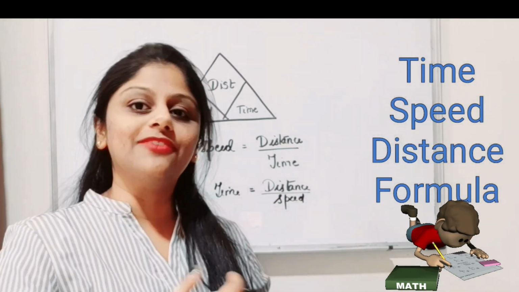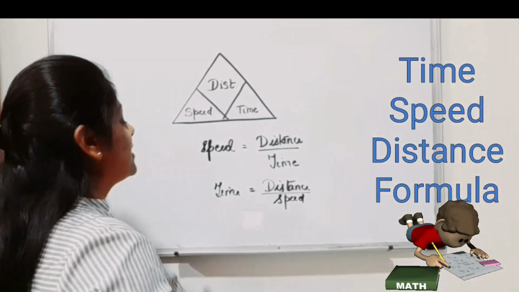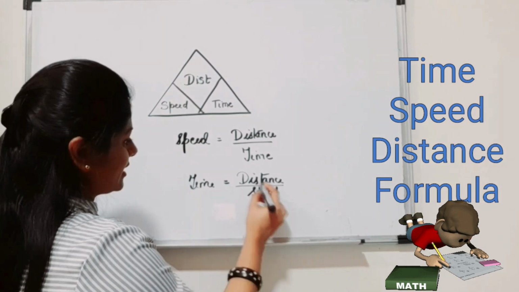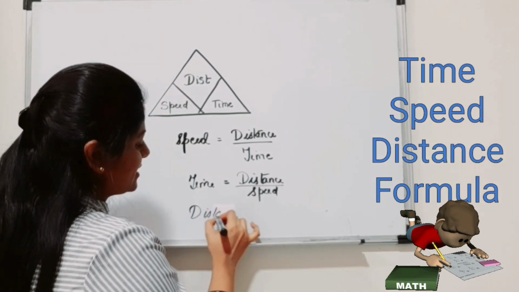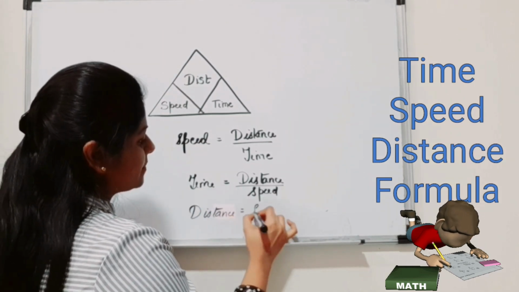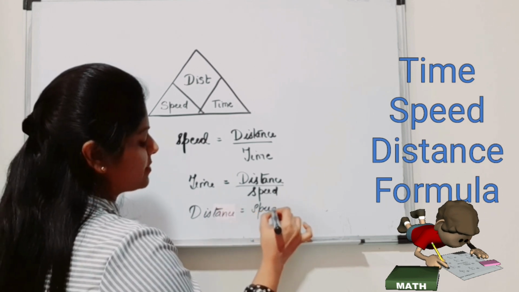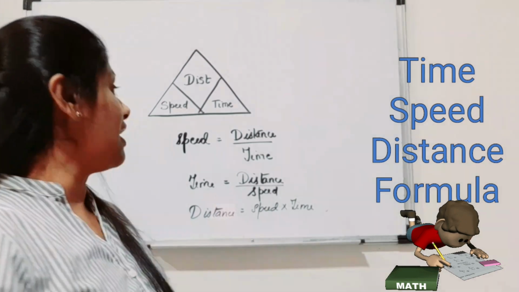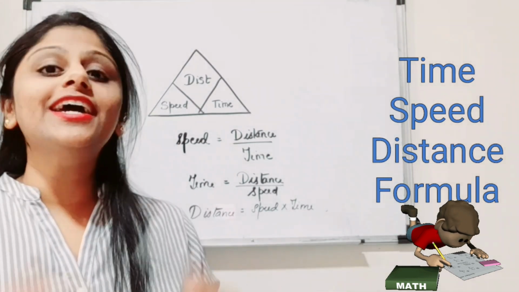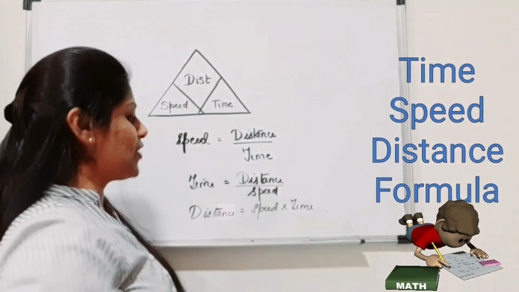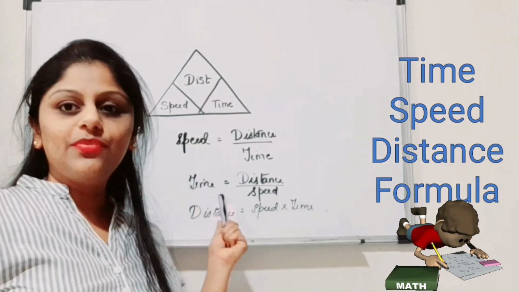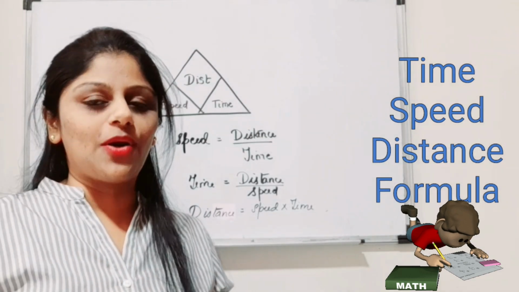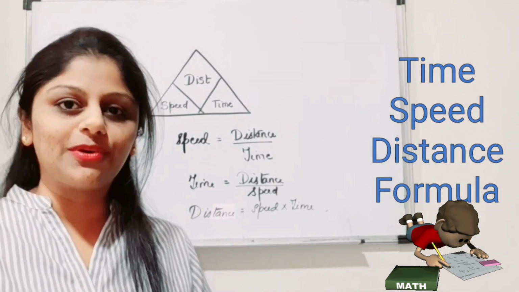If we need the distance formula, it is also very simple: distance is equal to speed into time, we just cross multiply. So for finding the speed we use the first formula, for finding the time the second formula, and for finding distance the third formula. This is very simple, you just have to remember the formula.